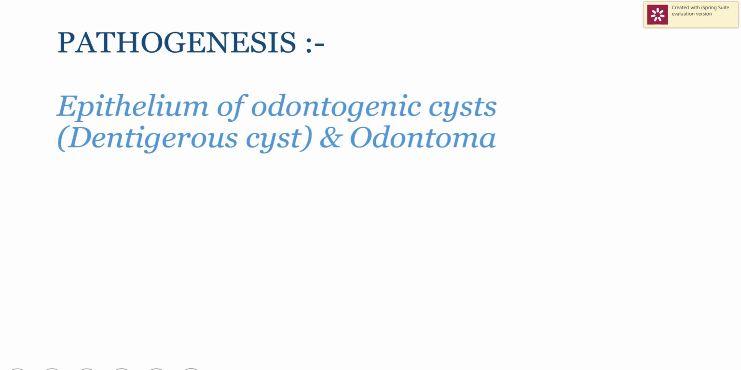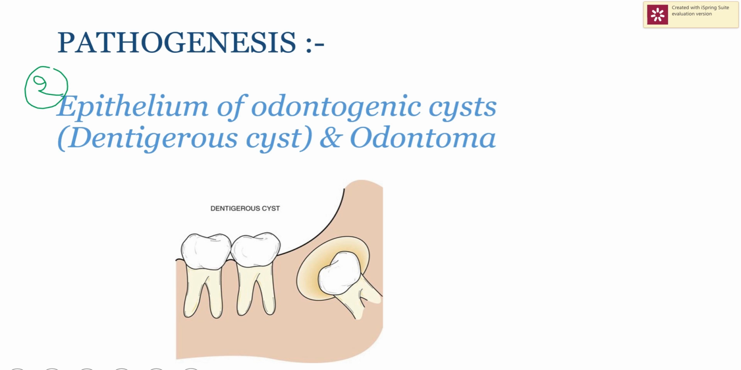The next tissue of origin is it may also form from epithelium of odontogenic cyst, especially dentigerous cyst and odontome. Like an odontogenic tumor, an odontogenic cyst is a cyst that forms from tooth-forming tissues. And from which one is it most commonly forming? That is dentigerous cyst. Now let's see what's a dentigerous cyst.